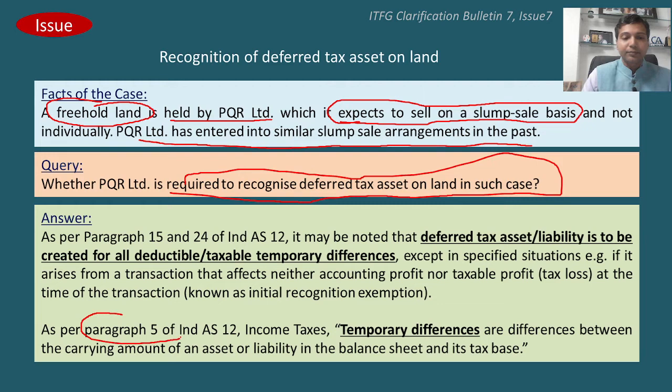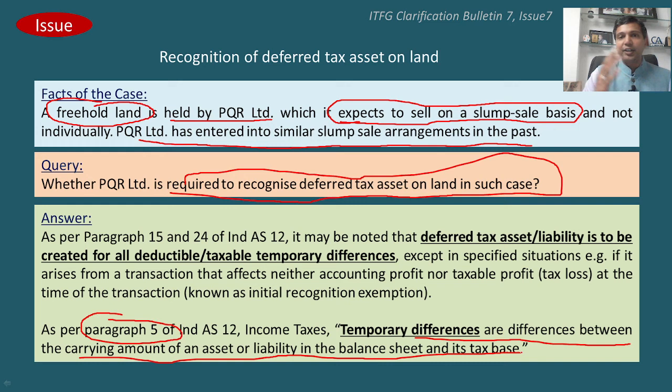Paragraph 5 says that temporary differences are differences between the carrying amount of an asset or liability in the balance sheet and its tax base. So that's a fundamental proposition: first you have to look at the temporary difference, and it's the difference between tax base and carrying amount. How to determine tax base?